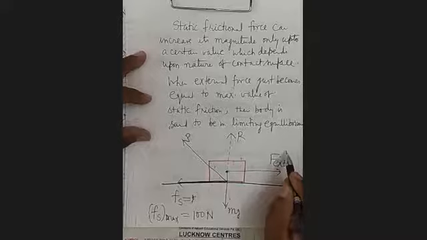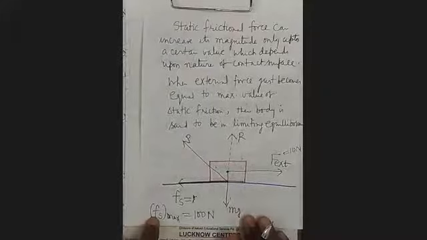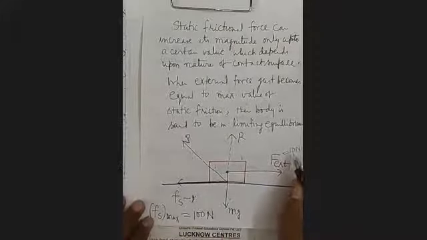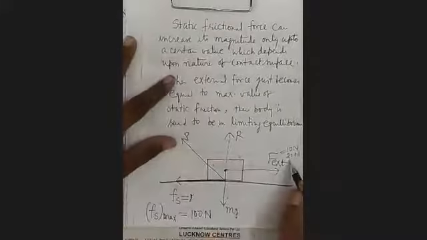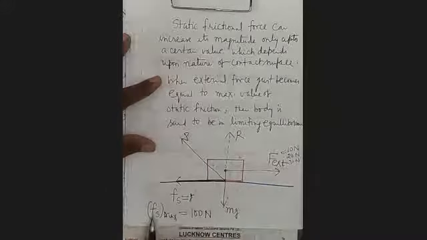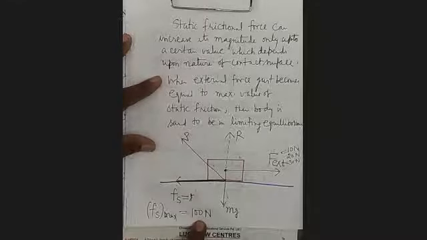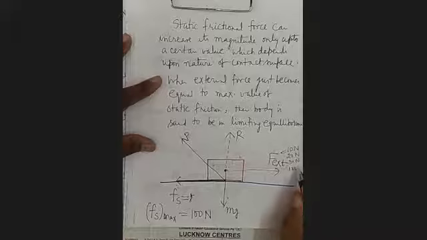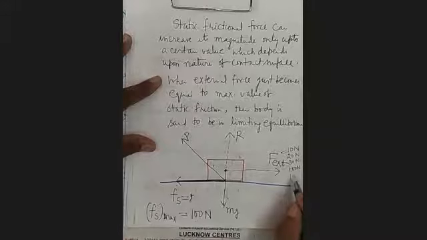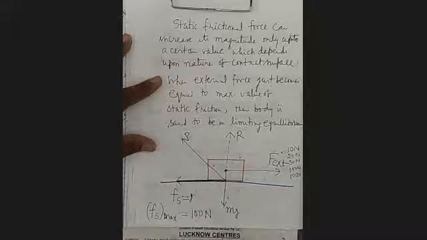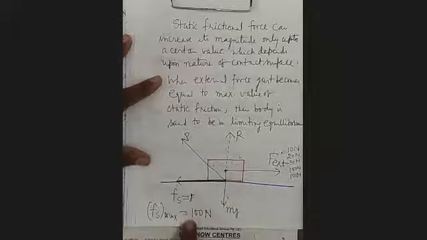When you have applied 10 Newton, its value will be only 10 Newton. When you have made it 20 Newton, its value will be 20 Newton. When 30 Newton, 30 Newton. You have made the force 100 Newton, it will be 100 Newton. It's clear? But when you have applied 101 Newton, it will still remain 100. Now it will not increase. Now it cannot achieve more value.